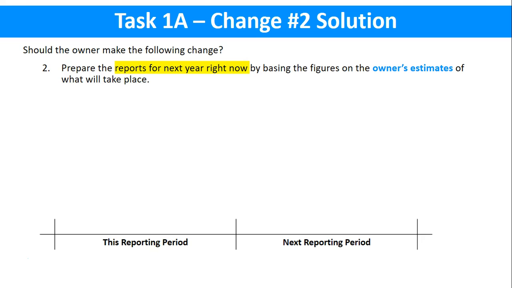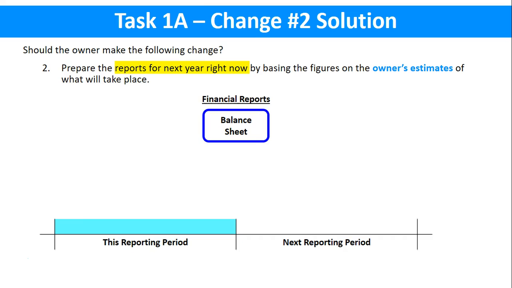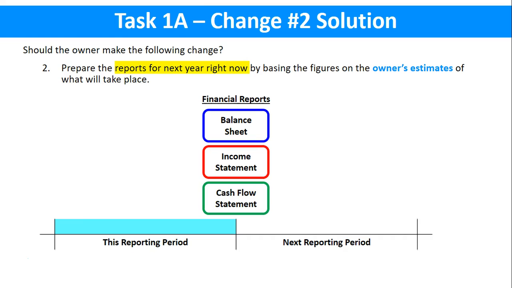place. So basically what she's proposing is during the current period, time will go by and then a little bit more, and then finally she'll get to the end of the period, and what every business does is they prepare financial reports, and they prepare 3. They do a balance sheet, an income statement, and a cash flow statement.